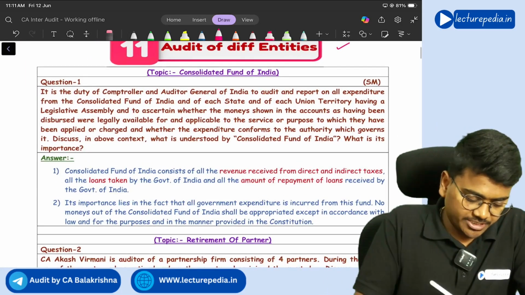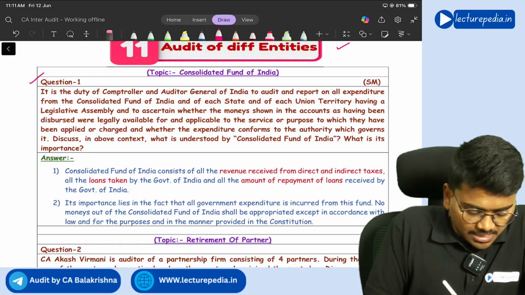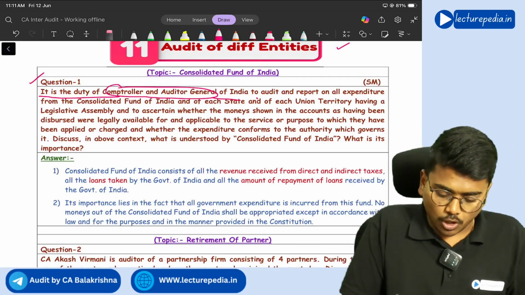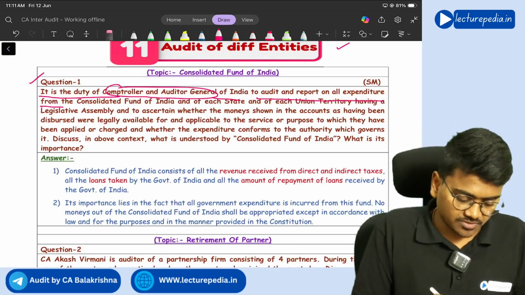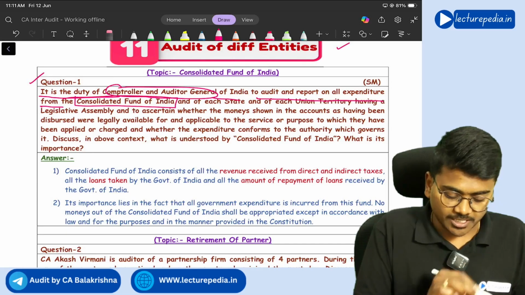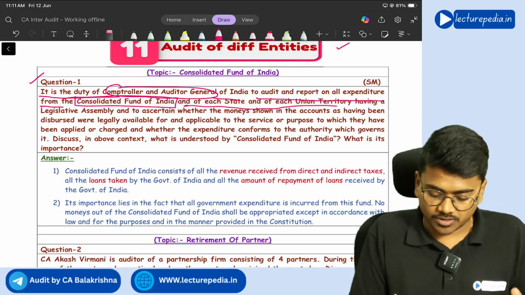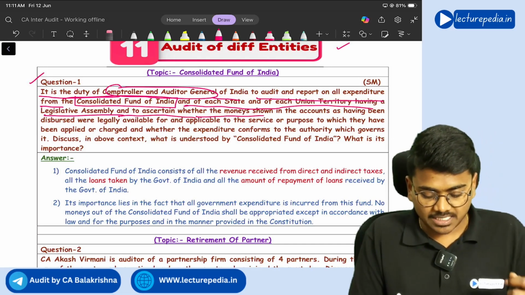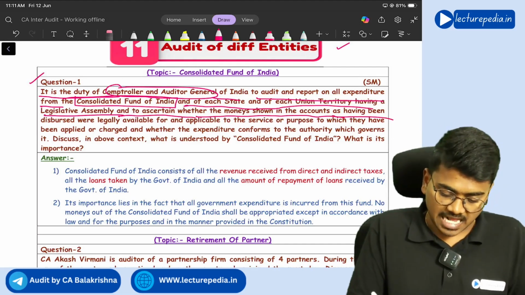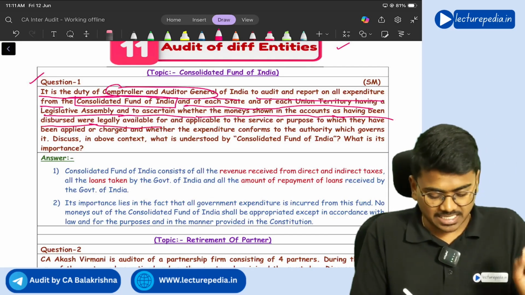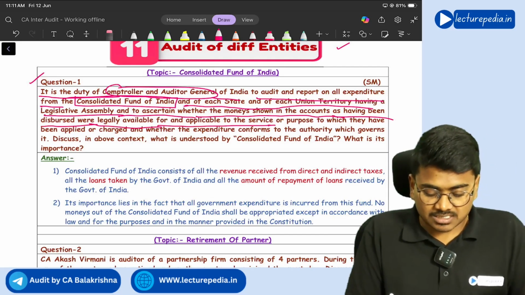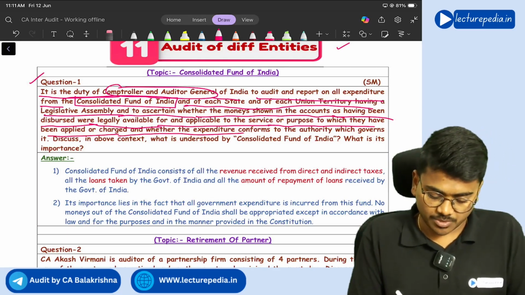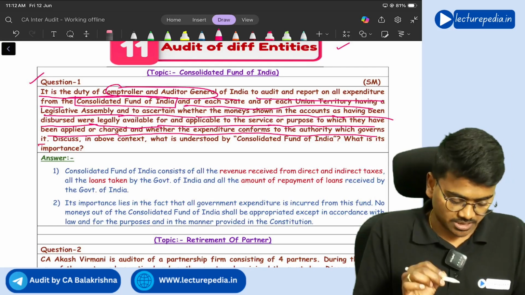Starting with question number 1. It is the duty of the Comptroller and Auditor General of India to audit and report all expenditures from the Consolidated Fund of India and of each state and of each union territory having a legislative assembly, and to ascertain whether monies shown in accounts as having been disbursed were legally available for and applicable to the service or purpose to which they have been applied or charged, and whether the expenditure conforms to the authority which governs it.